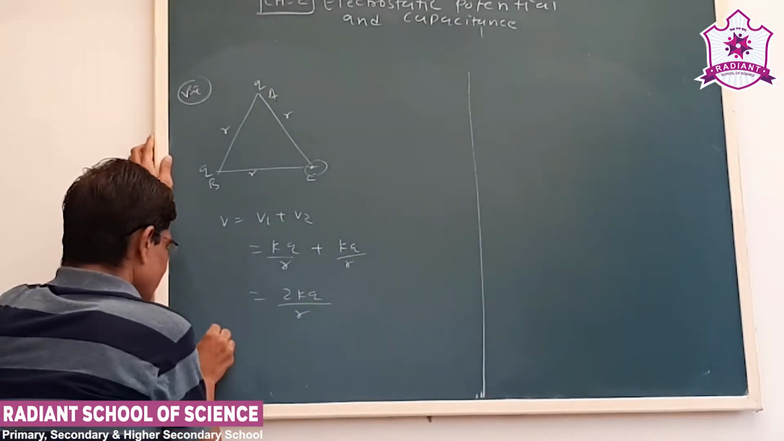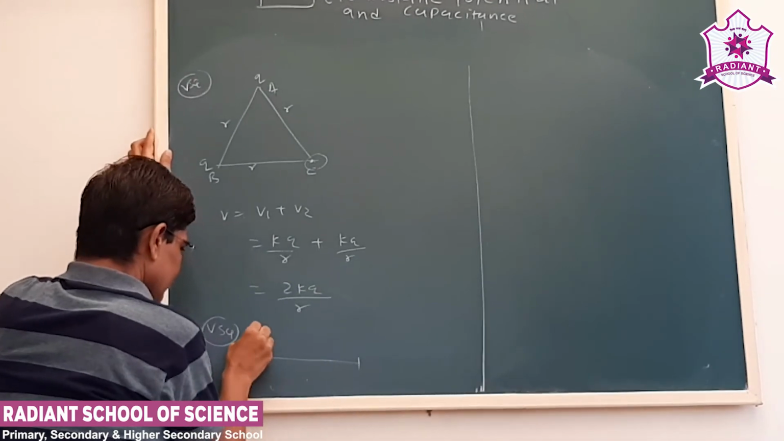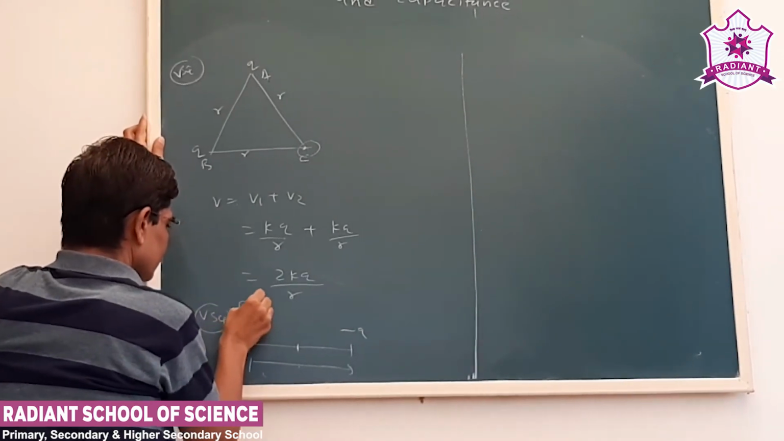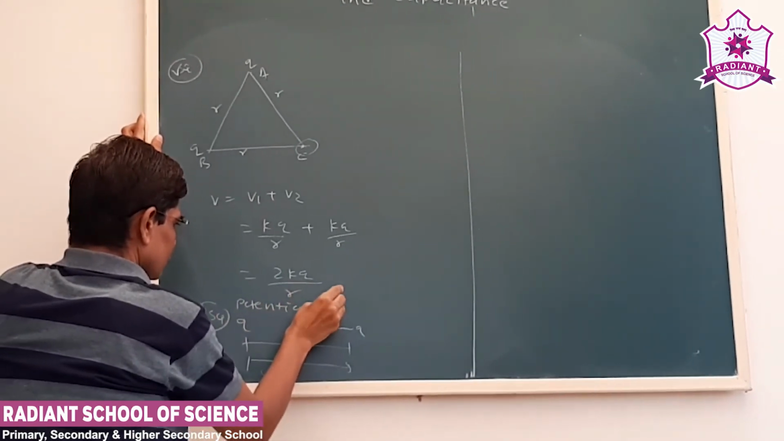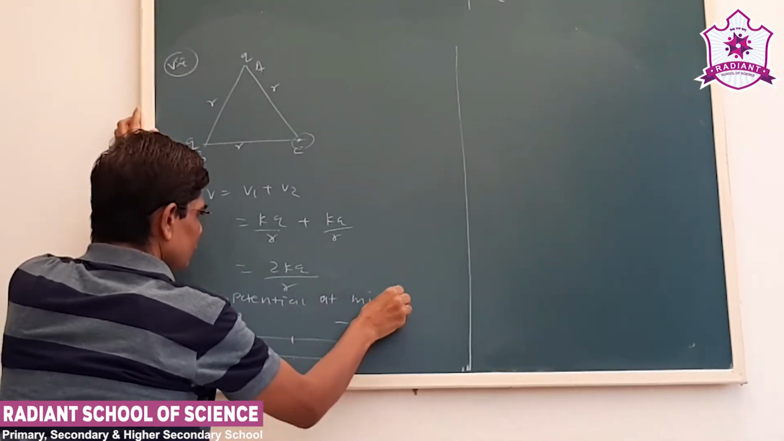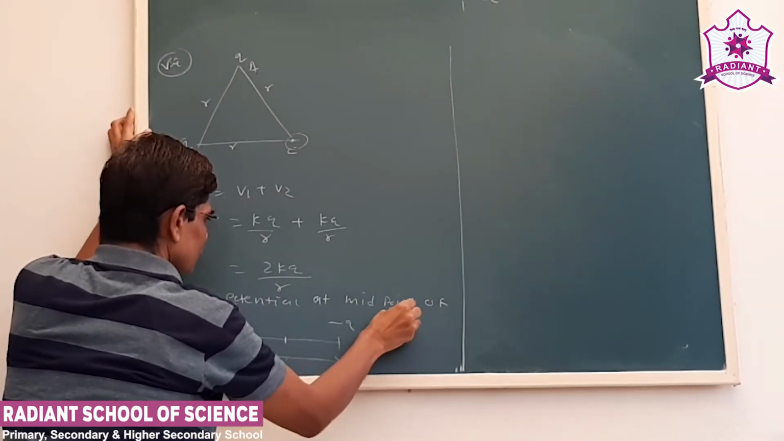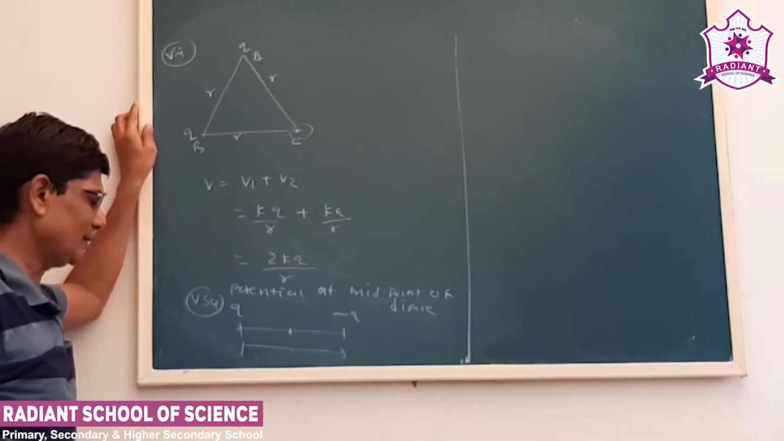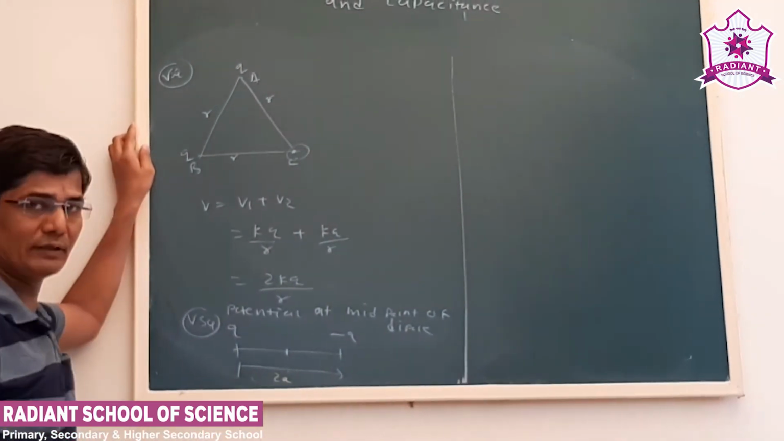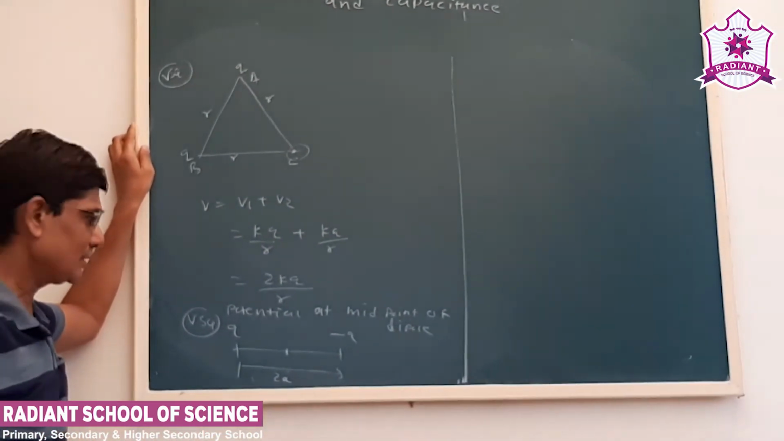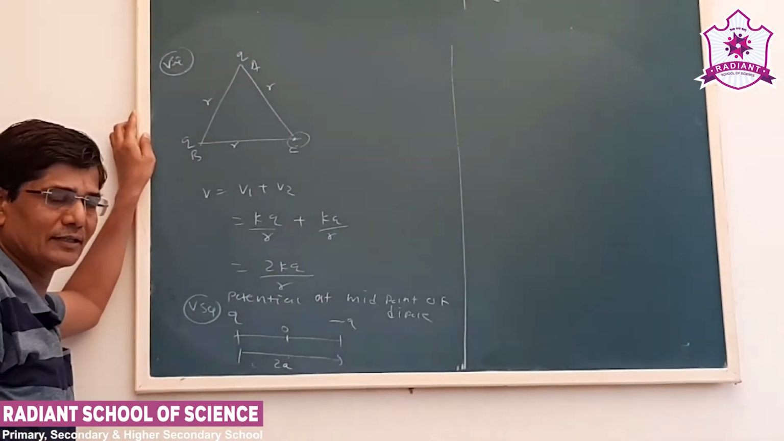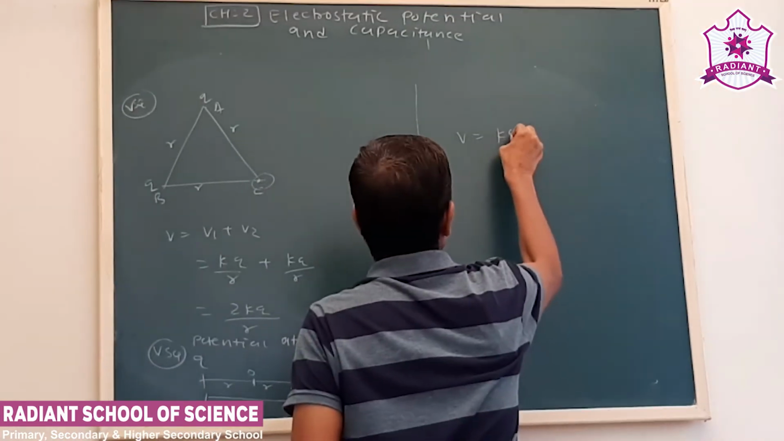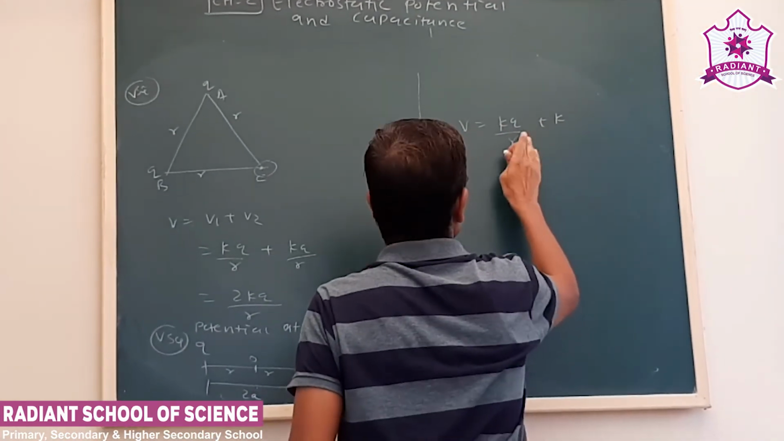Now, secondly, potential at the midpoint of the dipole. Suppose they ask potential at midpoint of the dipole. Now, a dipole we know is a system of two equal and opposite charges separated by a finite distance. So now this O is a midpoint, that is the center of the dipole. So the distance will be R and R. Now again, V is equal to KQ by R plus KQ by, the distance will be 2A.